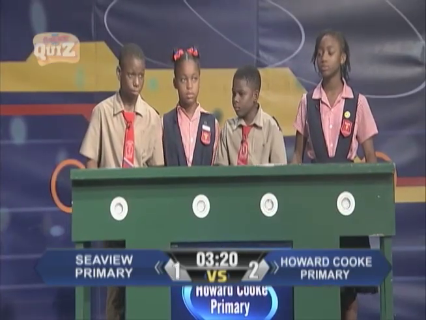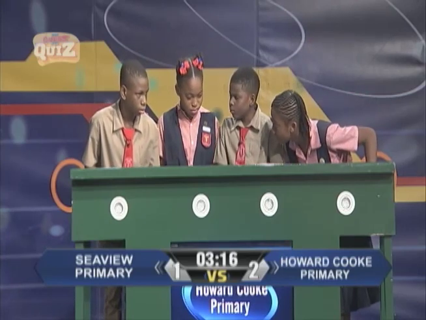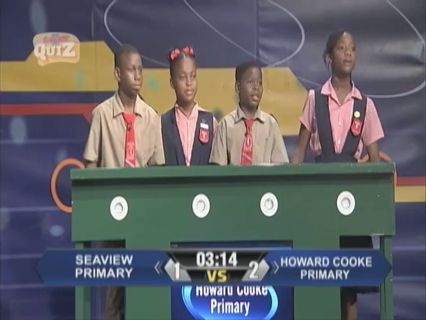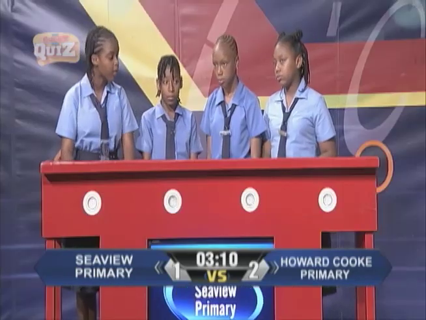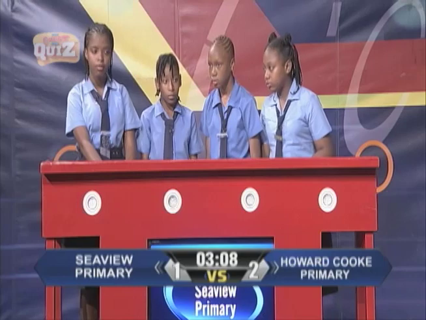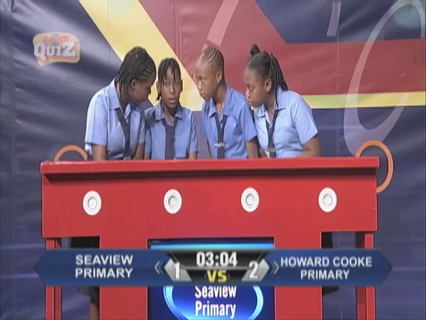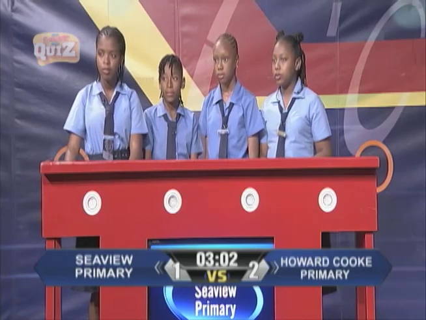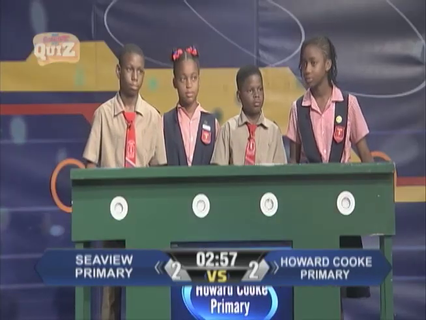Jamaican affairs, Howard Cooke. Which Jamaican food is known as stamp and go? Pimento. Incorrect. Saltfish fritters. Jamaican affairs to you, Seaview Primary. Which Jamaican food is known as pone? Pudding. Correct.